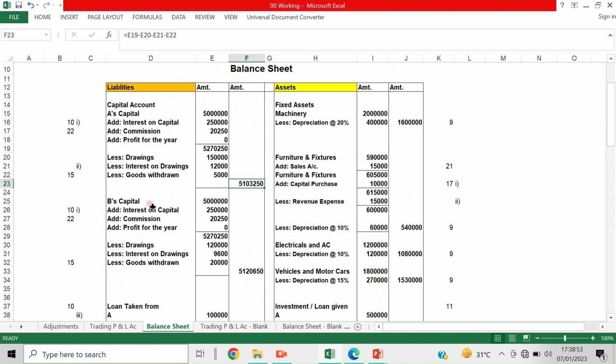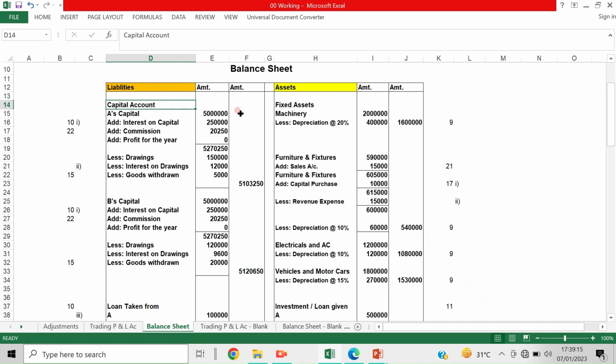It's not confusing. No, I'm not confusing. You understand, I think. So goods withdrawn is deducted from here if they are maintaining under the capital account under the fluctuating capital method, whereas if it is a fixed method, I am repeating again and again to make you understand better.